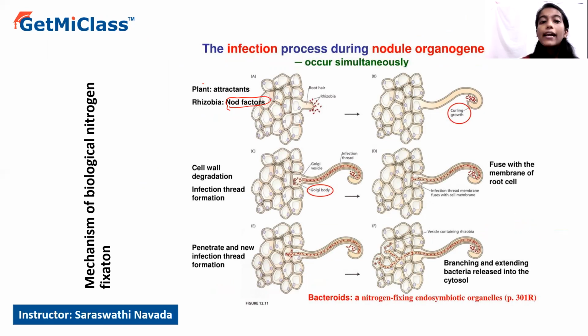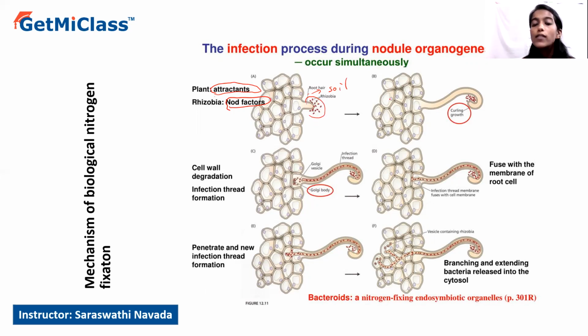The roots of the plant secrete certain chemical attractants. When these are released into the soil, the Rhizobia present in the soil get attracted towards the roots through their nod factors, and accumulate in the vicinity of the root hairs of the leguminous plants.